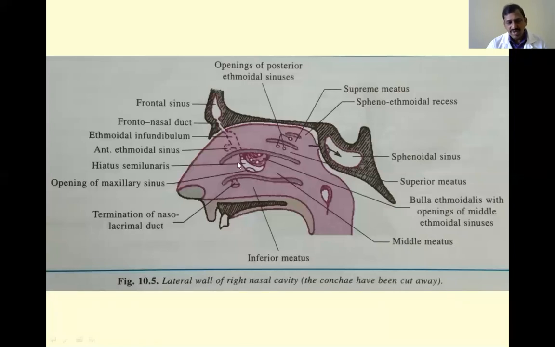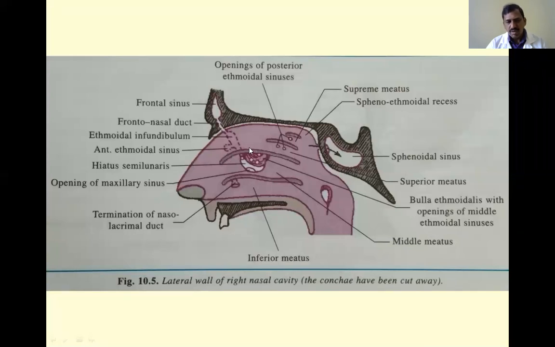Next, this is the middle meatus. That is the part of the space beneath the middle concha. And here the inferior nasal concha is a separate bone. The posterior extremity of this inferior nasal concha is just 1.25 centimeters anterior to the pharyngeal opening of the auditory tube. This is nothing but the pharyngeal opening of the auditory tube surrounded by the tubal tonsil. And just 1.25 centimeters anterior to this one is the posterior extremity of the inferior concha.